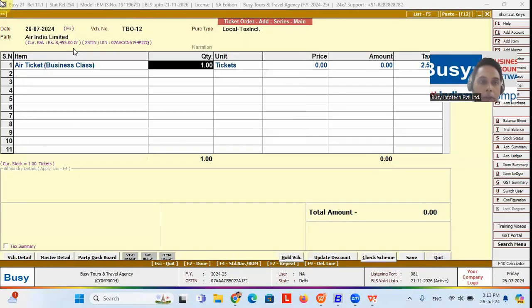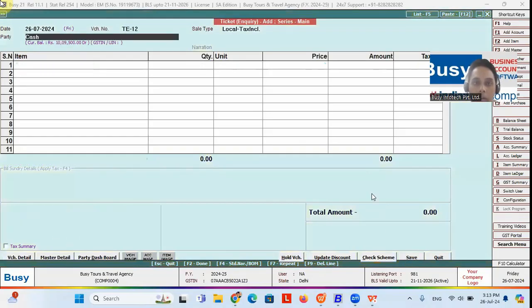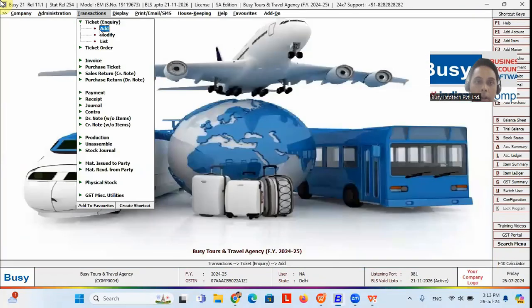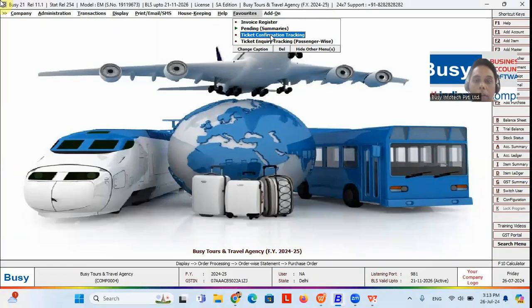So right now I am placing an air ticket order to Air India against the inquiry that I got from my customer. So you can see all the details have appeared, and I can save this. So against this ticket inquiry and ticket order, you can get related reports. Like say, for example, you want to get the ticket inquiry tracking report, from where you can track which person or which customer has raised an inquiry at your company for what ticket. It may be an air ticket, it may be a bus ticket, it may be a railway ticket.